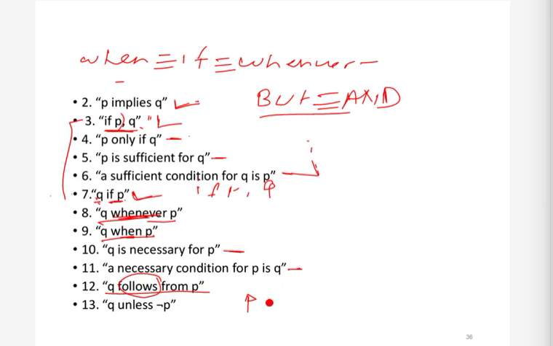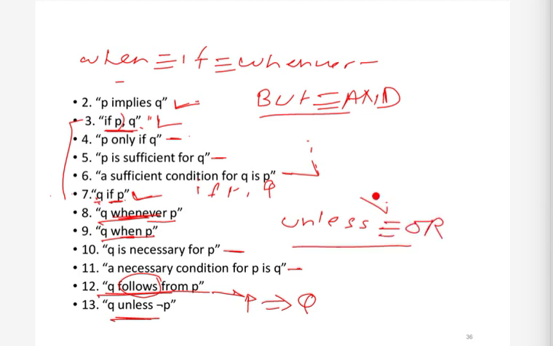Now this unless. In discrete mathematics, unless will be the same as or. But will be the same as and, if will be the same as whenever, whenever will be the same as if, and these kinds of things. Now there are statements we have skipped, for example the fifth statement, sixth statement, 10th and 11th. So let's see them by one example.